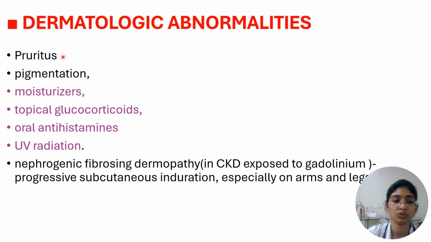Dermatologic abnormalities include pruritus and pigmentation. For this, we can give moisturizers, topical glucocorticoids, oral antihistamines, and UV radiation. And rarely, in CKD patients who are exposed to gadolinium, there can be nephrogenic fibrosing dermopathy. This is rare. In this condition, there is progressive subcutaneous induration, especially on the arms and legs.